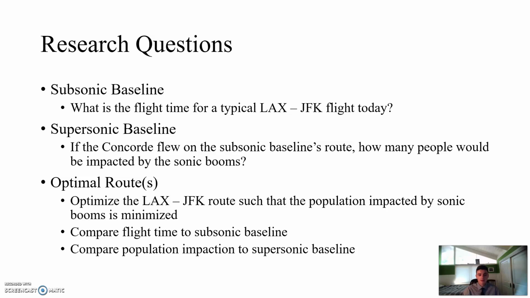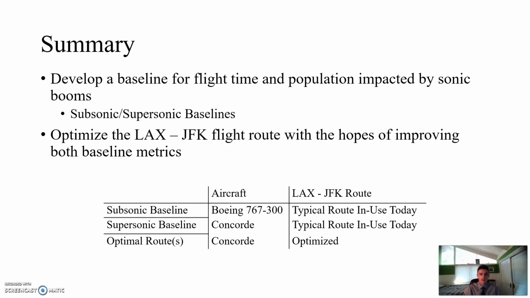So I have two baseline metrics, one for flight time, and then the other is for the number of people disturbed by sonic booms. Now these are best described in this table below, so you can see I have two parameters I can change, the aircraft flying the route and then the route itself. For a subsonic aircraft I decided to use a Boeing 767, and then of course I'm using Concorde as the supersonic aircraft. And then the route is either a typical route in use today for the baselines, and then an optimized route of course for the optimal results.